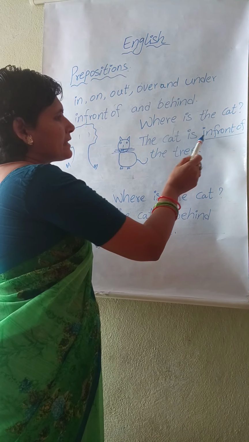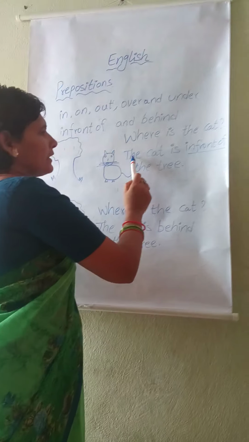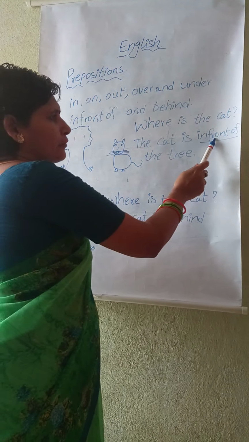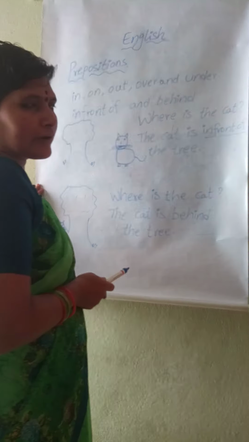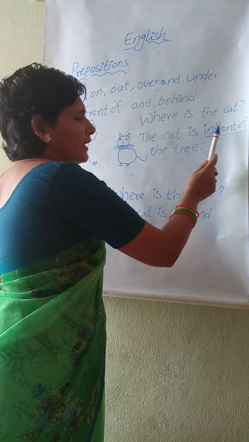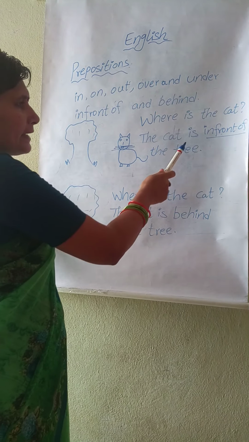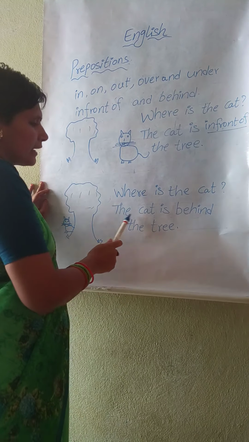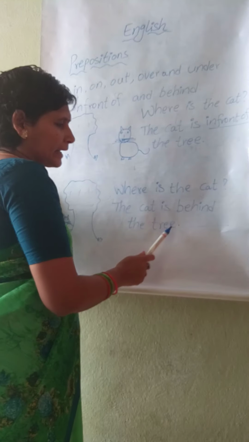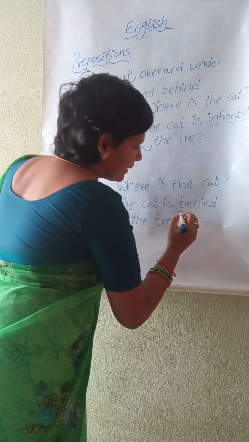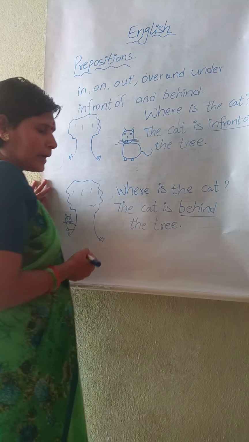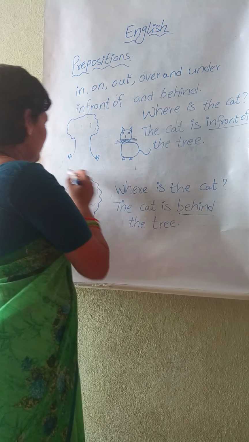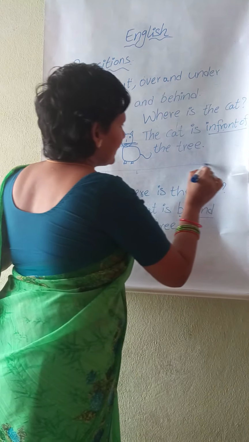Where is the cat? The cat is in front of the tree. In front of. The cat is in front of the tree. Where is the cat? The cat is behind the tree. Behind. The cat is behind the tree.